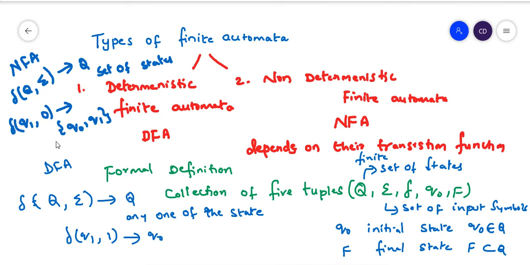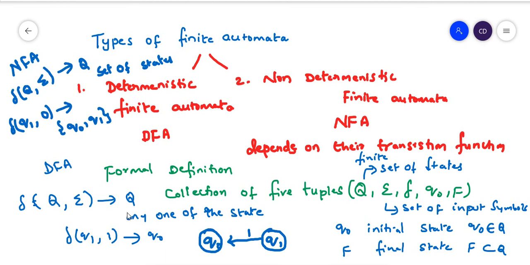For example, let me draw a transition diagram for this. I have two states Q0 and Q1. In DFA, from Q1 I read my input 1 and move to the state Q0.